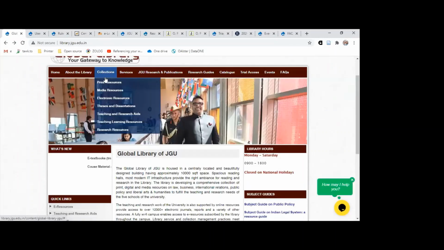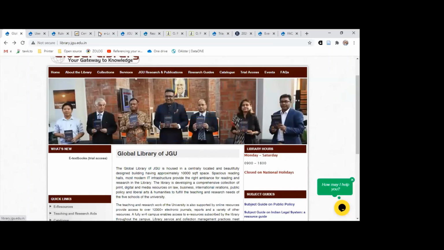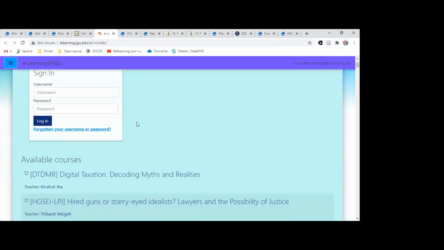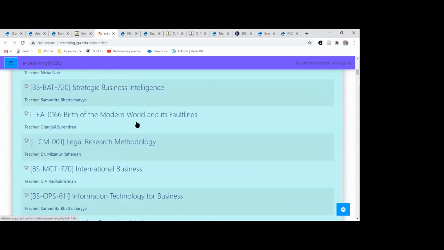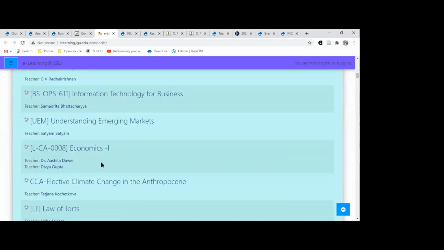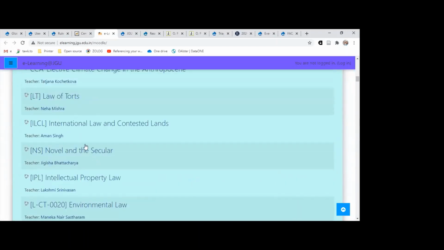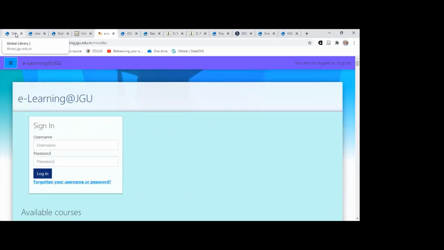Going back beyond this, further we have the e-learning platform. And once you click on this, the page which is going to open up will be like this. In case your instructor has enrolled your course here, you can actually view the course like this, and then the details can be taken up by your instructor himself.